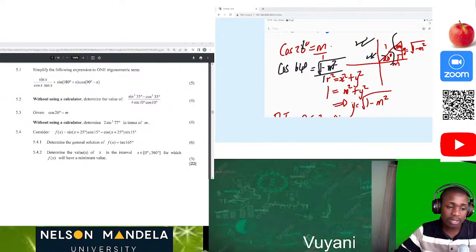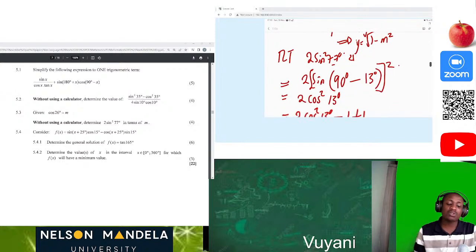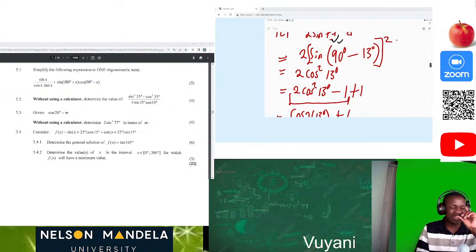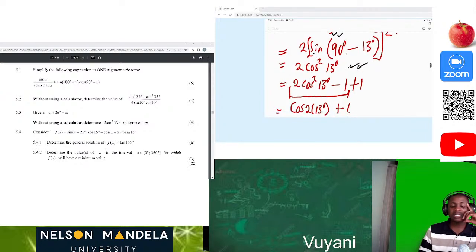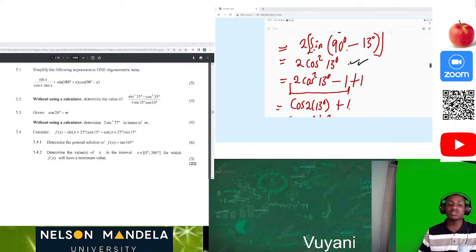Let's go. Let's just solve this one. Then that's how we ended up solving this. So we're able to say that 90 minus 30 is 77. Then after that, now we end up having 2 cos squared of 13, because sine at 90 is a co-ratio of cos. So now we end up here. Okay. Then after that, now we end up knowing that negative 1 plus 1 is going to give us 0. So that was just someone who was like, okay, that's what I think, this is the right way. So you can follow your guts and solve that in that manner.